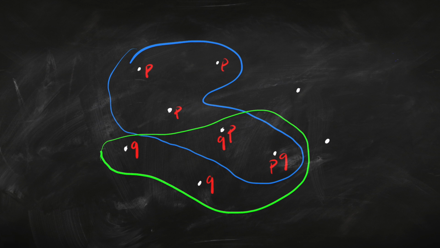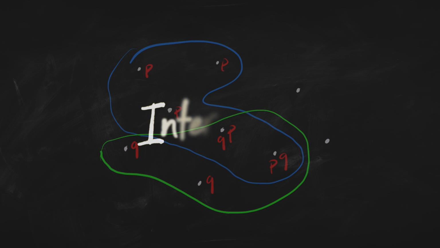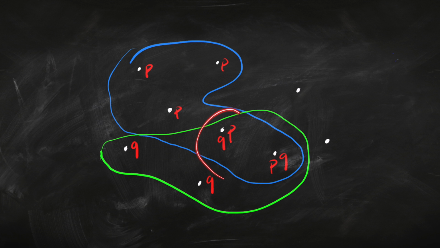One of the nice features of this theory from a kind of logical point of view is it gives us a very easy, simple account of how propositions combine with the connectives. So what is the proposition P and Q? Proposition P or Q. So let's just look at this. So we've got here the proposition P, we've got here the proposition Q. What would be the proposition P and Q? Well, it would be the worlds where P and Q are both true, and that is just the overlap of these two. It's the intersection of those two sets, okay? So and on propositions just turns out to be intersection on sets. What about P or Q?